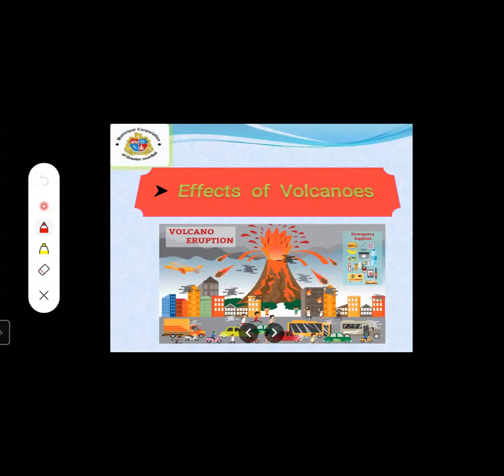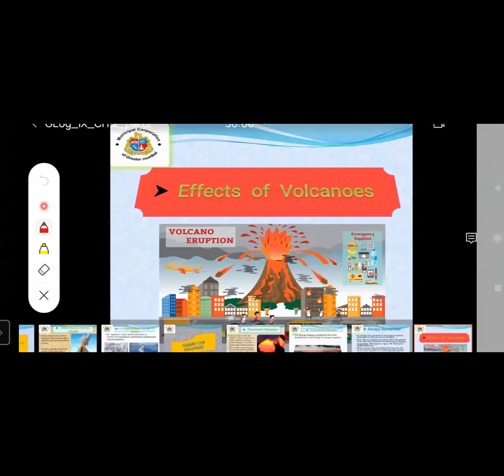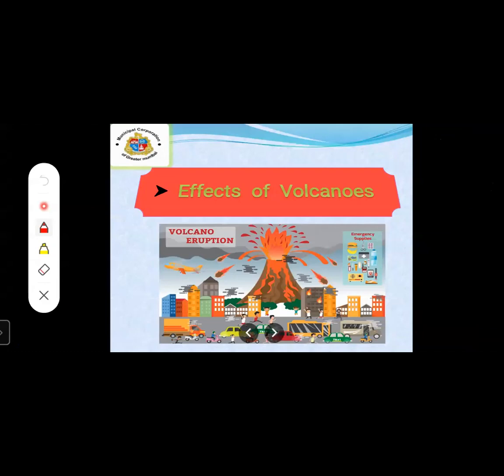Now, till now we have studied the effects of volcanoes. After the volcanoes, the third important point in this chapter is about earthquakes. Earthquakes, this word is heard by everyone. Then what does earthquake mean, students? Earth means ground and quake means trembling.